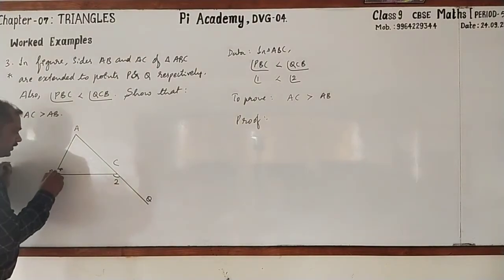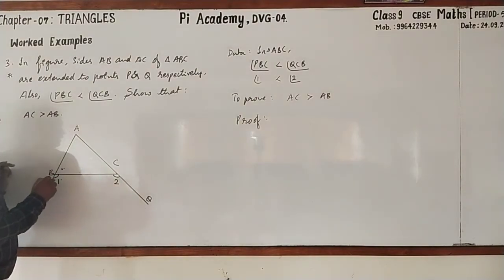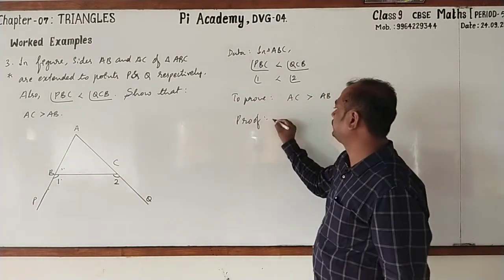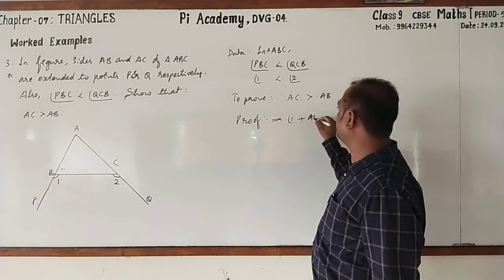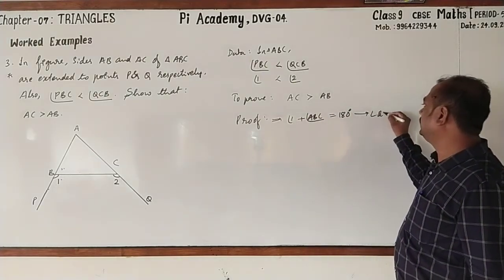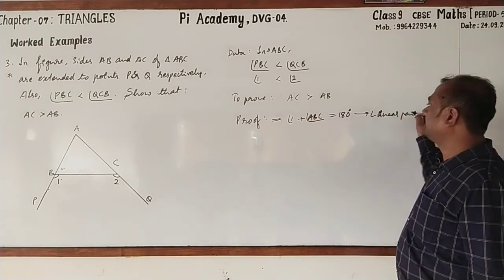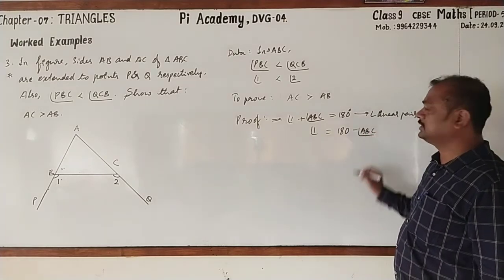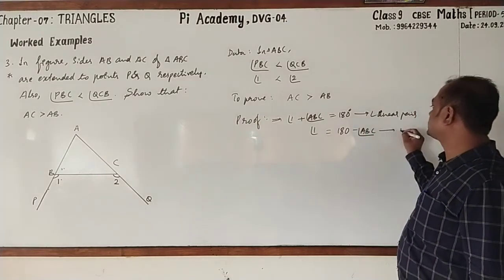Hence, I go for taking the linear pair concept. Followed? Look here. Angle 1 plus ABC. How much? 180 degrees. Then angle 1 can be solved. Clear? Let us find out both angle 1 and 2. Here, angle 1 plus angle ABC equal to 180 degrees by linear pair. As we want angle 1, you can write 180 minus angle ABC. Call it as statement 1.